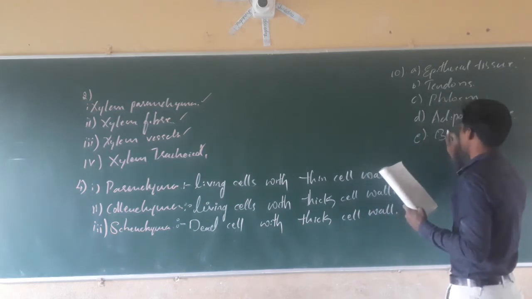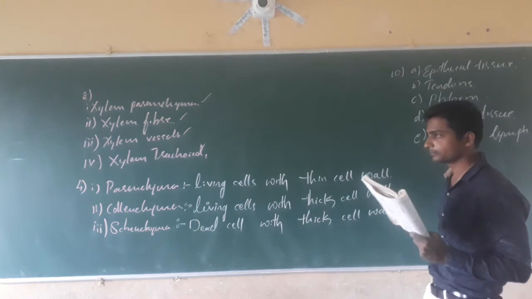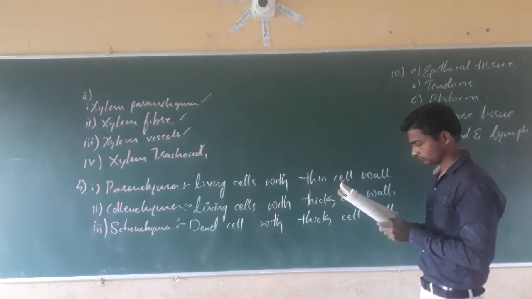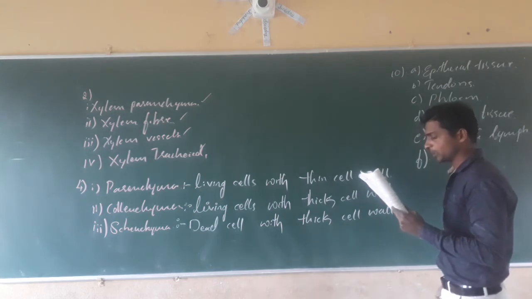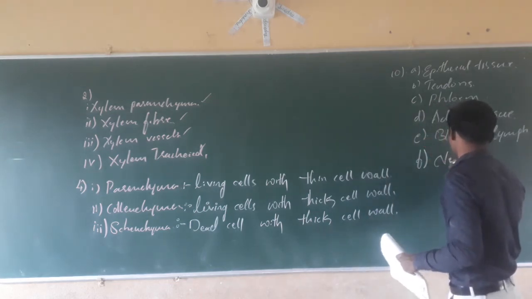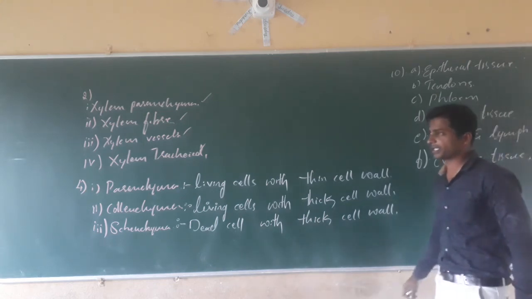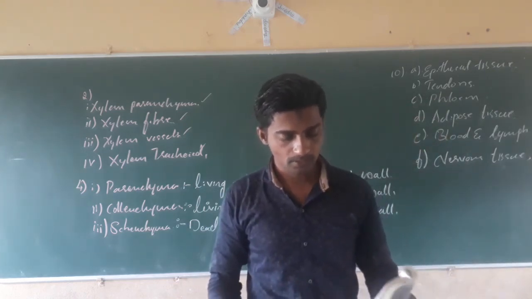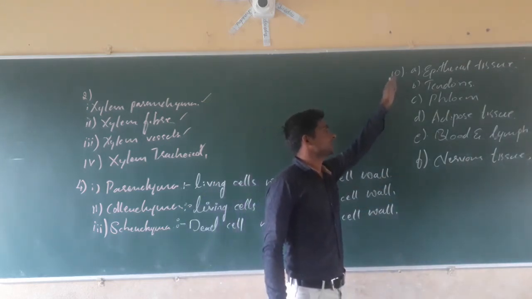Answer is blood. F. Tissue present in the brain, nervous tissue. These are the correct answers for the 10th question.